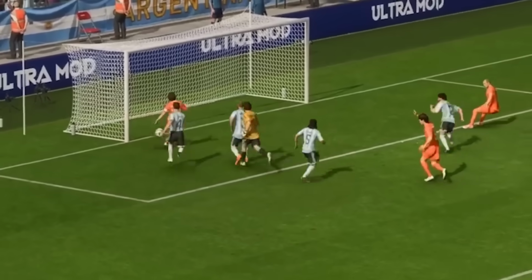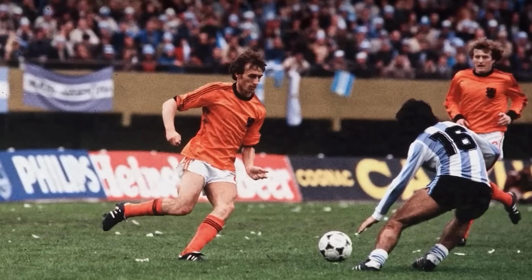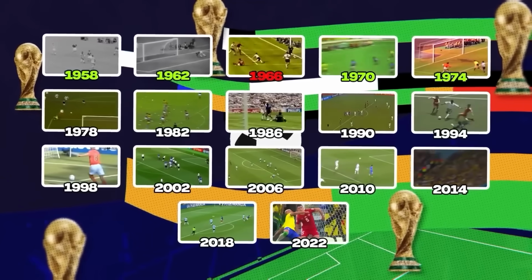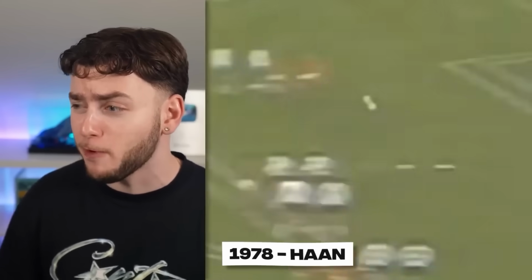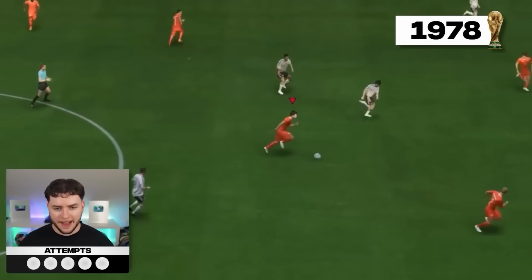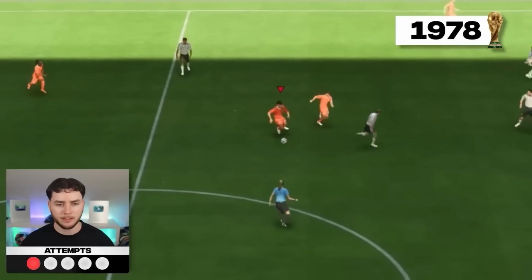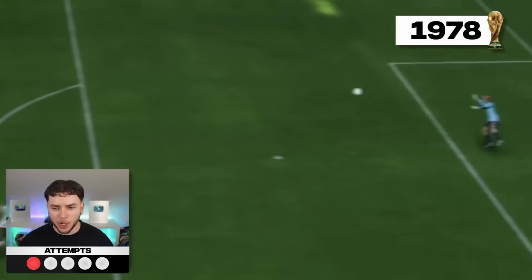And if you thought that Johan Cruyff goal was good, his fellow teammate Hans scored the next iconic World Cup goal in 1978. Hans scored this. I don't actually know if Cruyff was featured in this game, but look where he picks the ball up from, and what a goal! We're gonna have to try and recreate this screamer. All right, picks the ball up about here, and then he shoots about here, and that needs to go in. Picks up the ball, runs in, he keeps running, and he shoots!